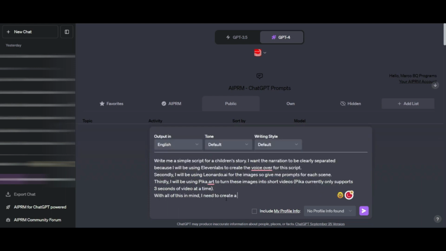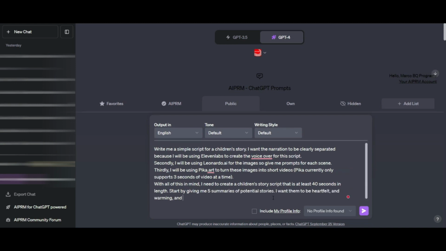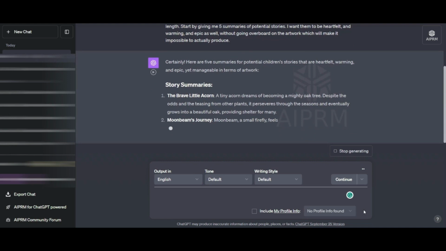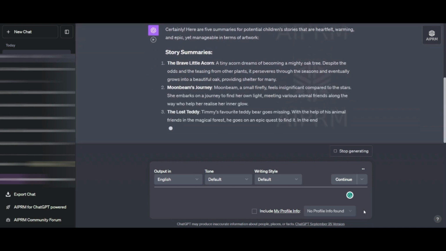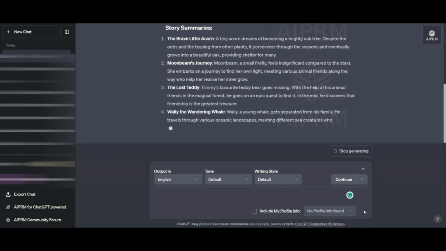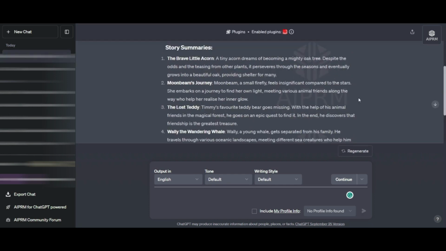But more than that, I'm going to ask it to give me a couple of options. I feel that ChatGPT really performs well if I prompt it well. So I've asked it for a couple of options. And once I've done that, it's produced a couple of options for me to explore. So I've got a couple of story summaries to explore over here. And some of them are pretty good. Although I must say, I really like the story about the brave little acorn. There's something about that, and I'm going to see if I can turn that into a story.